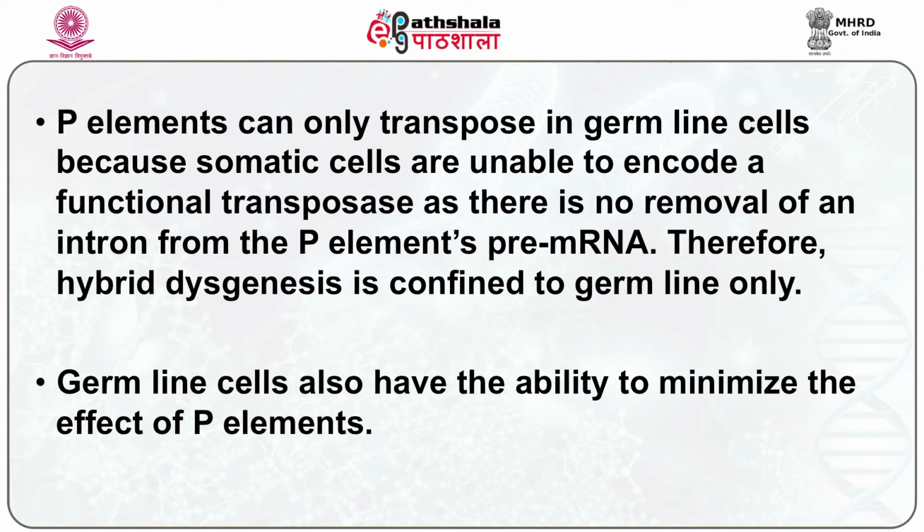P elements can only transpose in germline cells because somatic cells are unable to encode a functional transposase, as there is no removal of an intron from the P element's pre-mRNA. Therefore, hybrid dysgenesis is confined to germlines only. Germline cells also have the ability to minimize the effect of P elements.